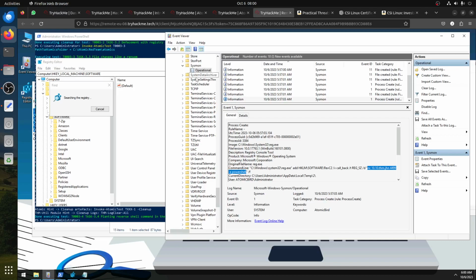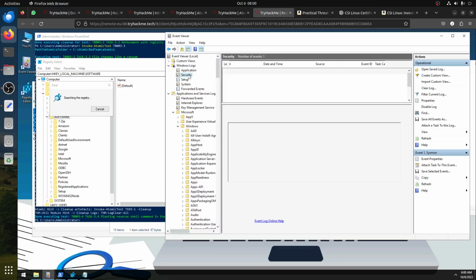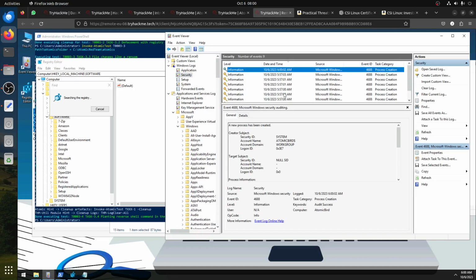Where is add? Let's ask our friend the security log. The security log should pick it up too. Process creation. Let's do that. Log clear process creation.